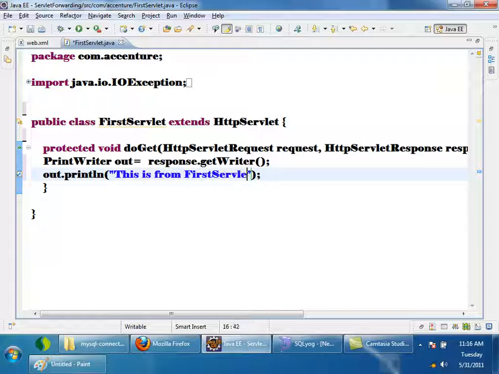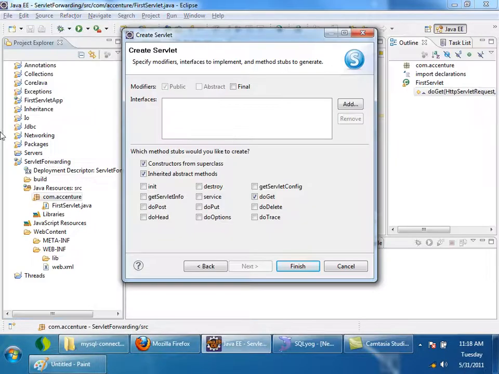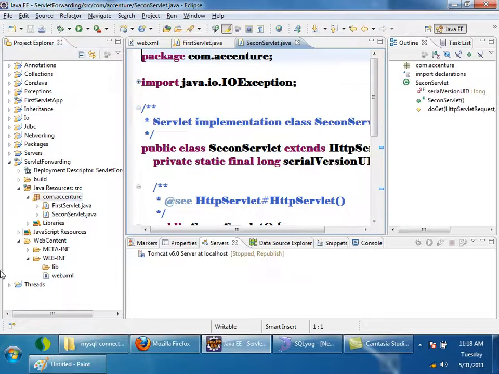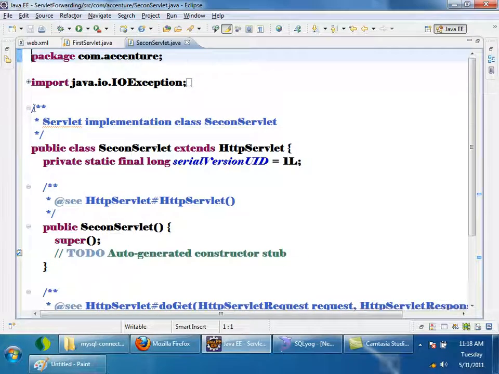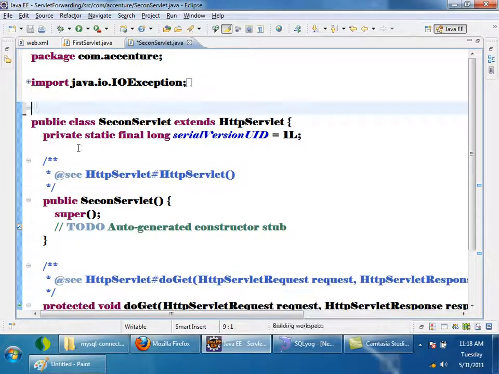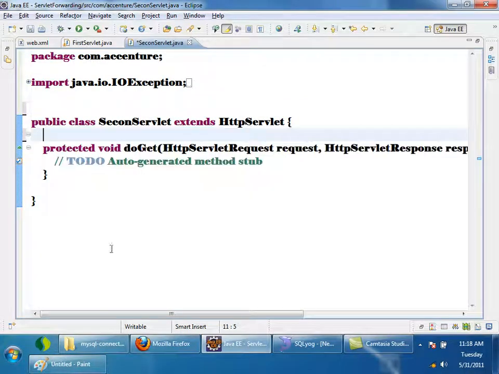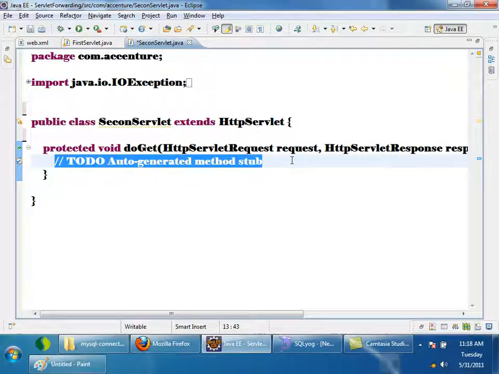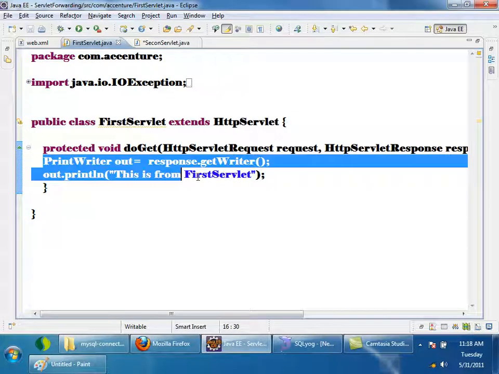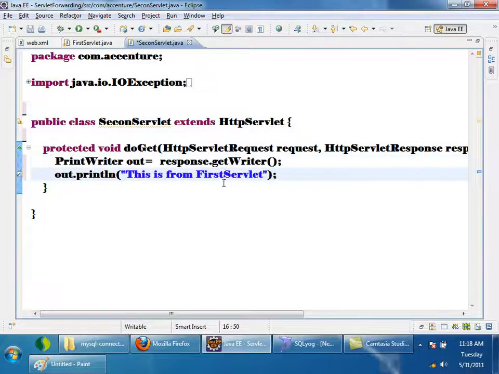That's all. Here I'm taking doGet. Here also I will write similar code. I'll copy paste the two lines from here, and just write this is from second servlet.